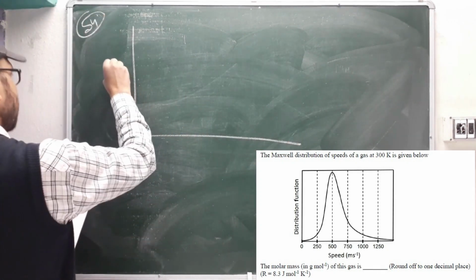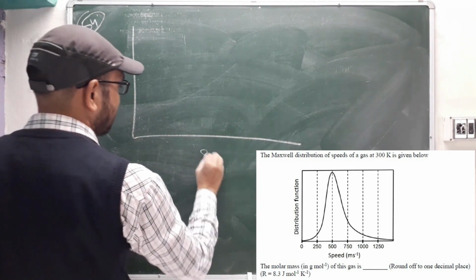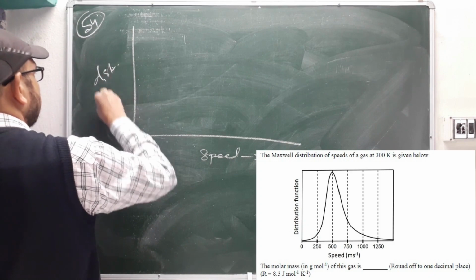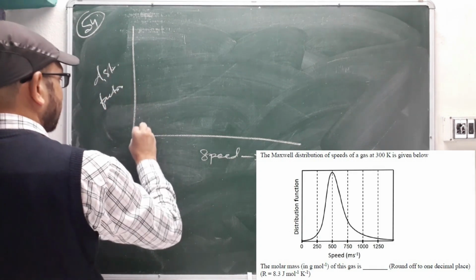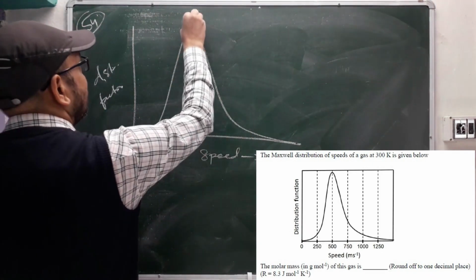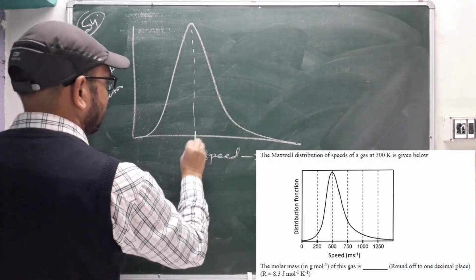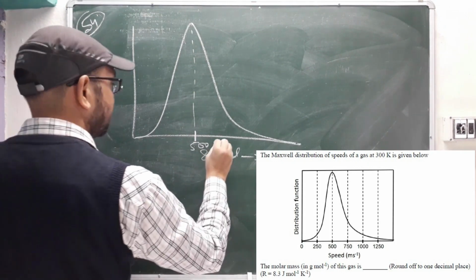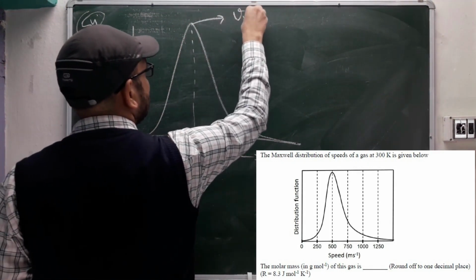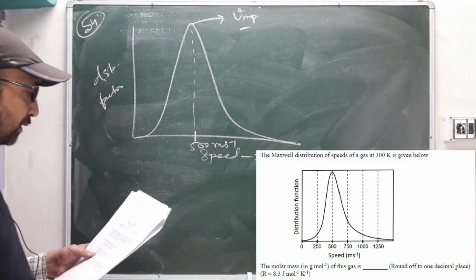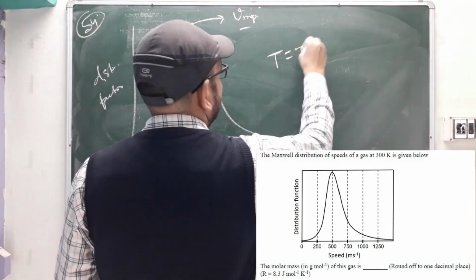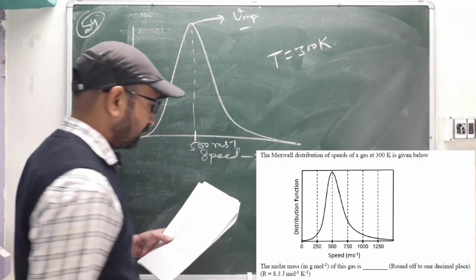This is a fraction distribution function. Here it is speed. Here the distribution factor, and what they have given, this peak only I'll write. Here it is written 500. So 500 means 500 meter per second, and we know that this velocity is the most probable velocity. The Maxwell distribution of speed of a gas at temperature they have given, 300 Kelvin, correct, is given below.